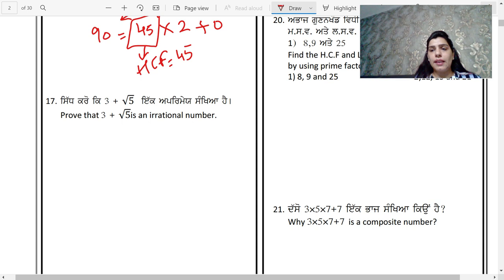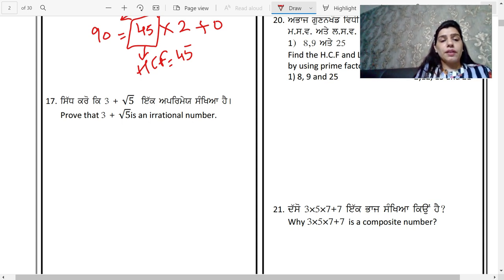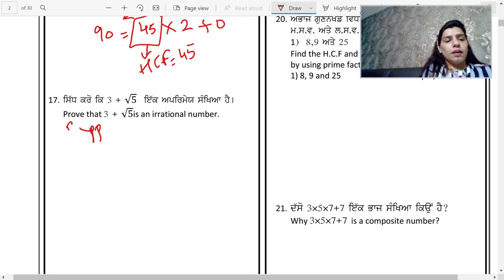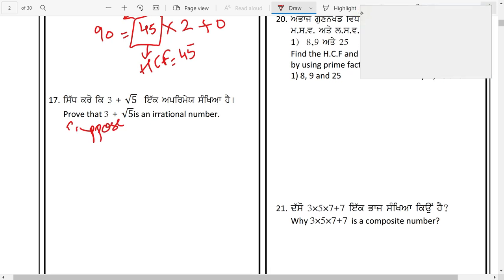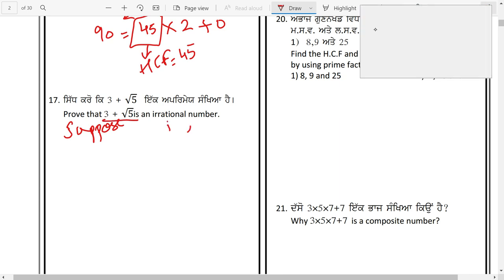Question number 17. You have to prove that 3 plus root 5 is an irrational number. Now let us suppose that 3 plus root 5 is a rational number.